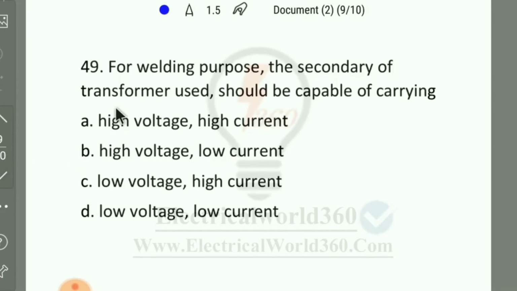Coming to the next question. For welding purposes, the secondary of the transformer used should be capable of carrying high voltage high current, high voltage low current, low voltage high current, or low voltage low current. So here option number C is the right answer. In welding, a step down transformer is used, so the secondary carries low voltage and high current.